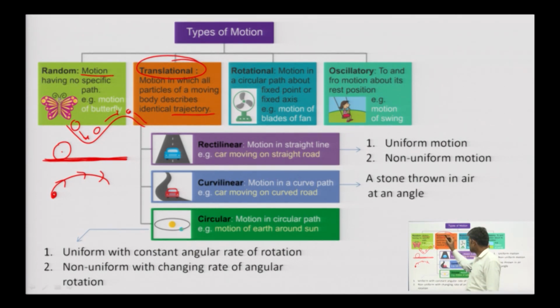So, translation motion can be rectilinear. What is rectilinear? Rectilinear means straight line, linear motion.